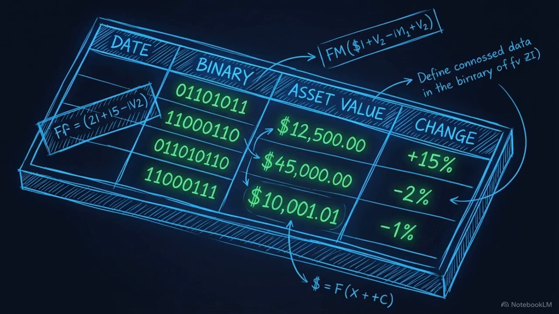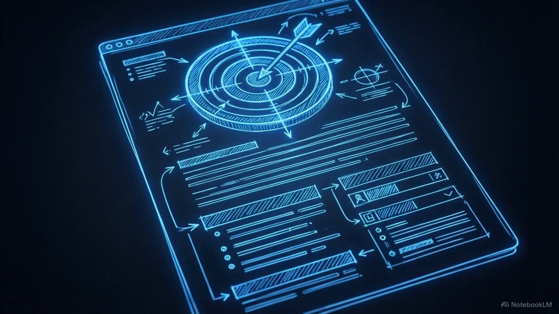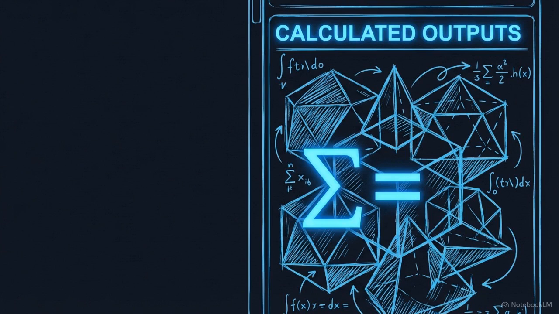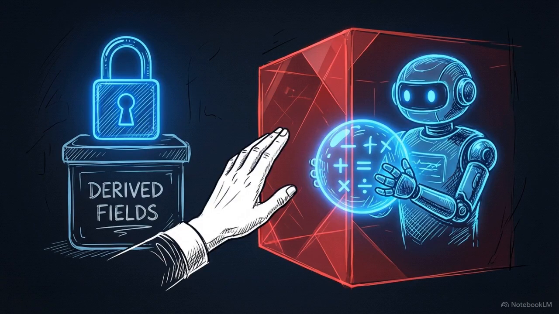Raw transaction logs, strategic direction files, and meeting notes all function as writable fields. Derived fields are outputs calculated exclusively from that underlying writable data. These fields belong strictly to designated AI classes. Human operators are barred from editing them directly because the agent owns the calculation.